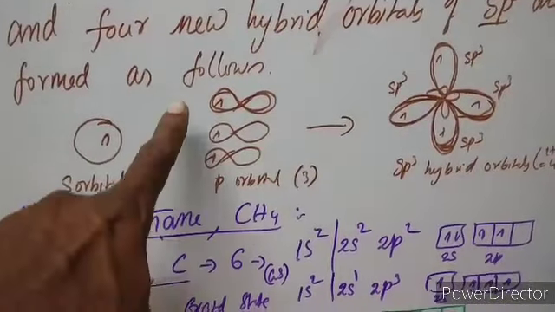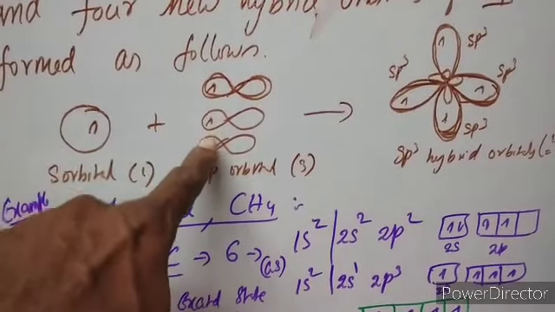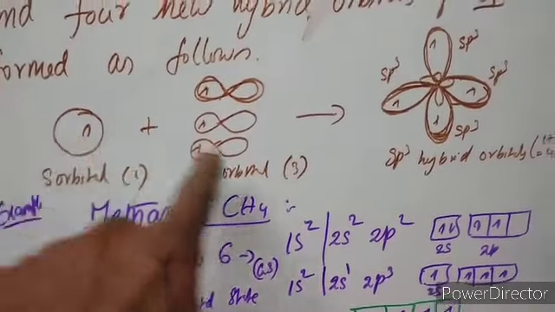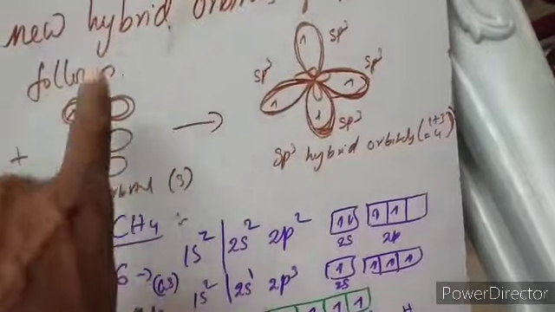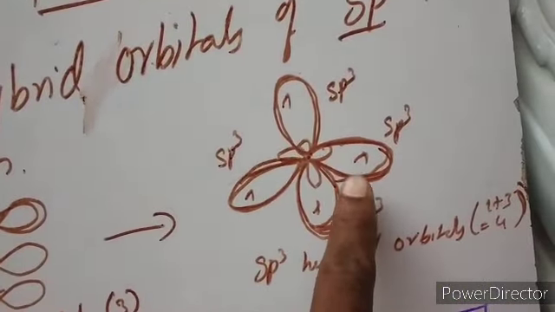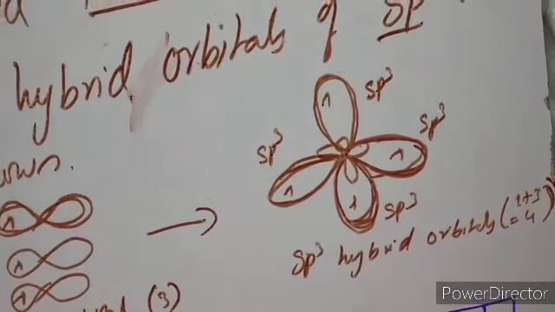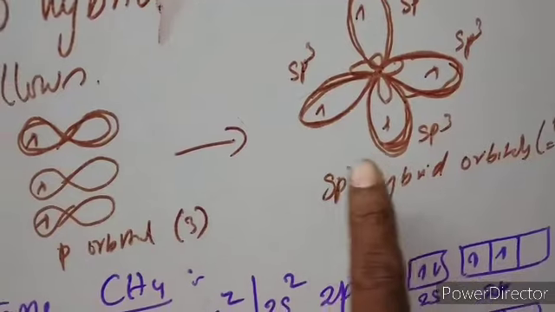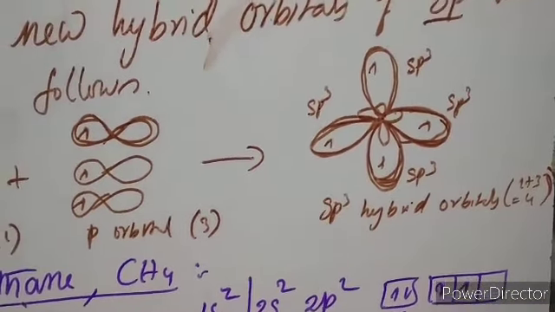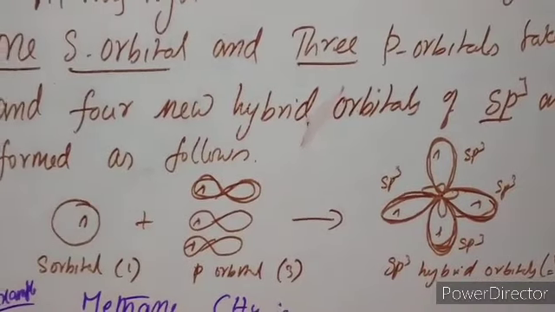This is the s orbital, and these are the 3 p orbitals with unpaired electrons. Combining, they intermix together and form 4 new hybrid orbitals. 1, 2, 3, 4. This is not s, this is not p, this is sp3, this is also sp3, sp3. This is how sp3 hybridization takes place.